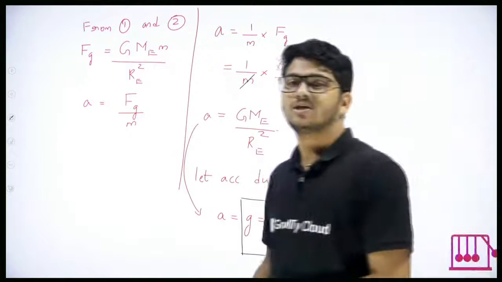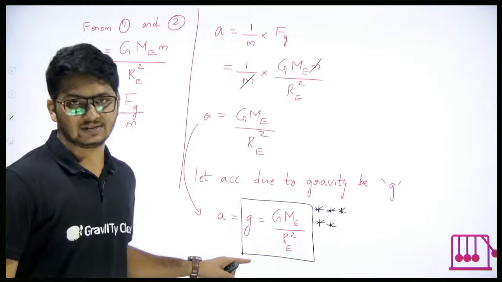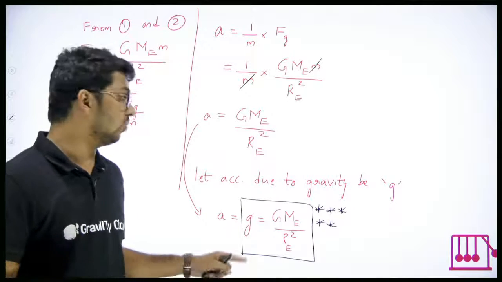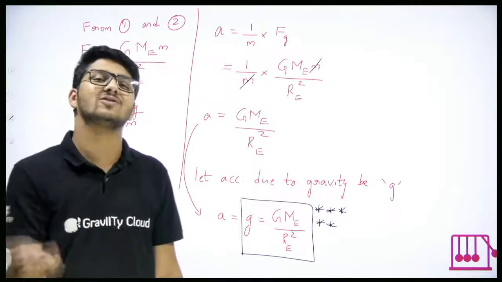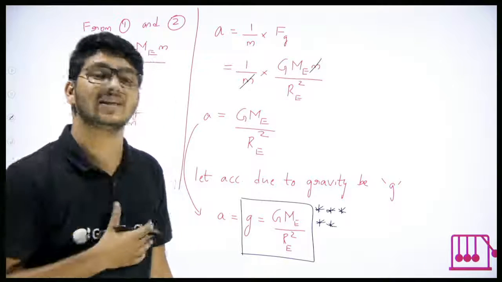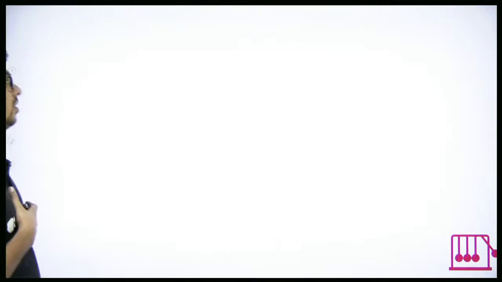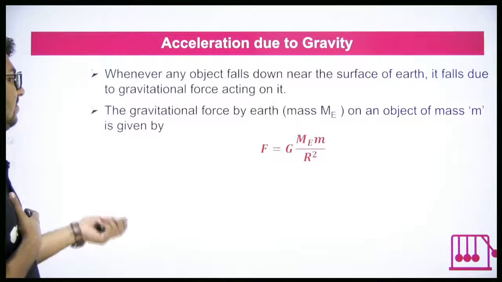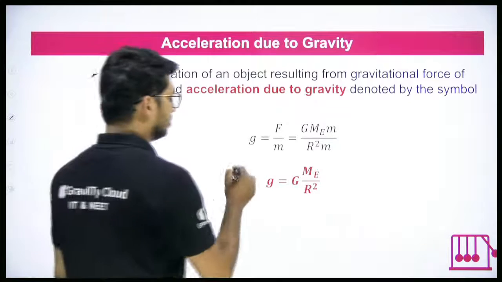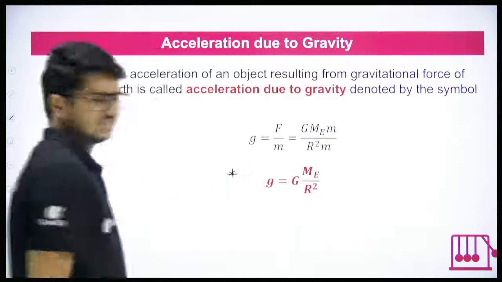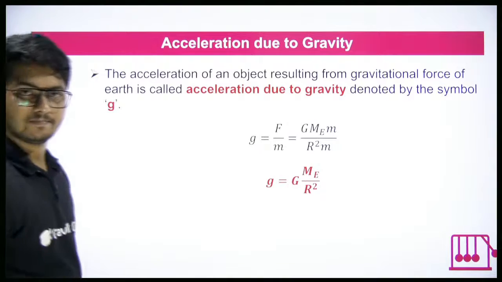So did you understand what small g is? Small g is nothing but acceleration. Acceleration of whom? The ball. Acceleration of ball because of what? Because of gravitational force by the earth. Understood? Good. Everything that we have done is clearly given here. You can go through them later on. We also got the formula here. The same derivation has been done. You can go through them.